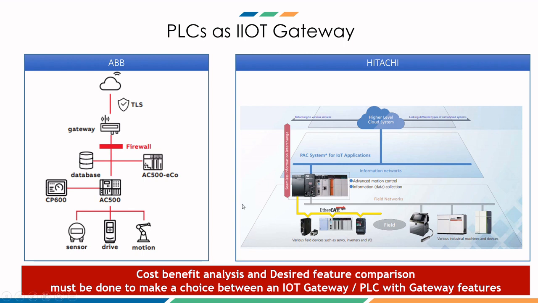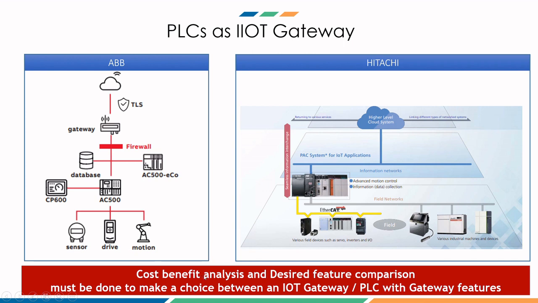Now we have seen two broad types of architectures. One is using an IoT gateway and the other is using PLCs itself. So it completely depends on the project and varies from project to project and depends on what kind of sensors and the quantity of sensors that you want to integrate. So a cost benefit analysis and desired feature comparison must be done. So these are the two very crucial steps if you want to decide which architecture to go for, whether you should use an IoT gateway or a PLC having gateway features itself.